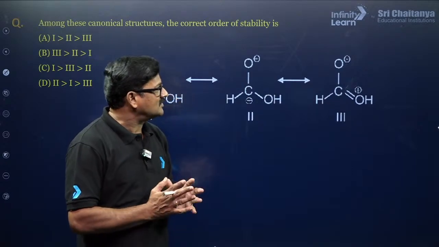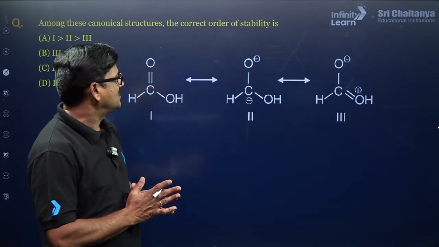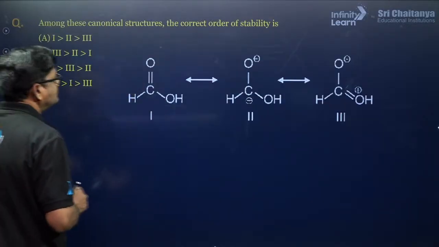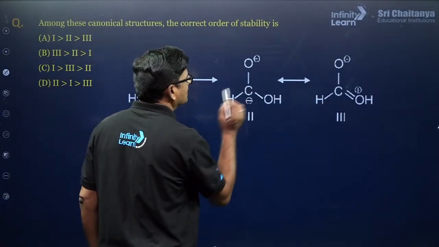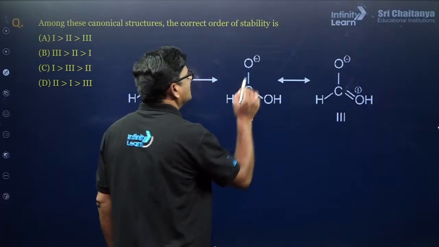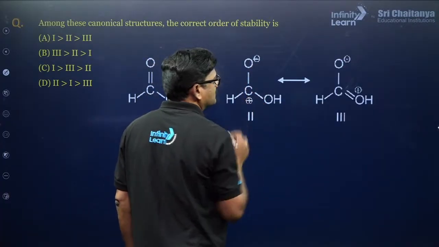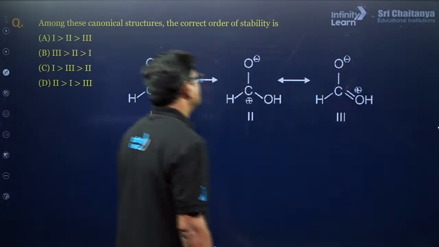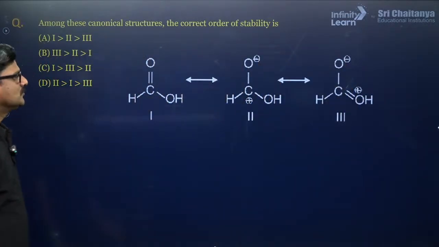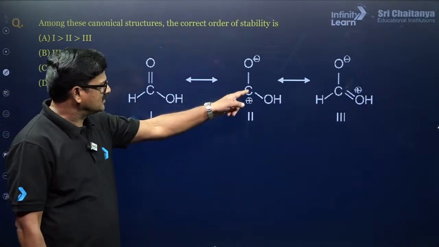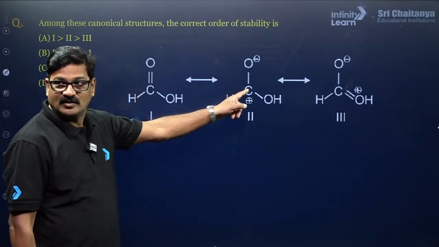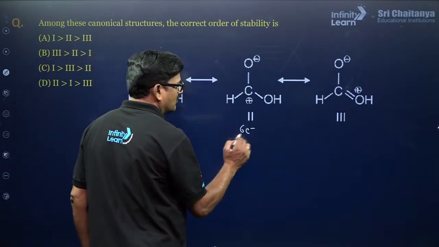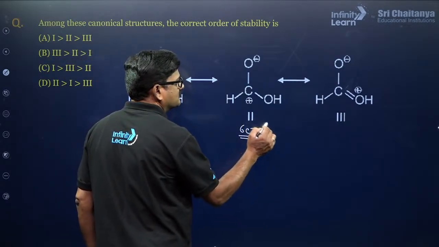When it comes to the charged structures, there is a negative charge and a positive charge. Here, for your clarity, this is given negative, this is given negative and a positive, and a positive and a negative, right? So, with a positive charge, the carbon is not octet, it has only 6 electrons on the carbon, therefore it is not stable.